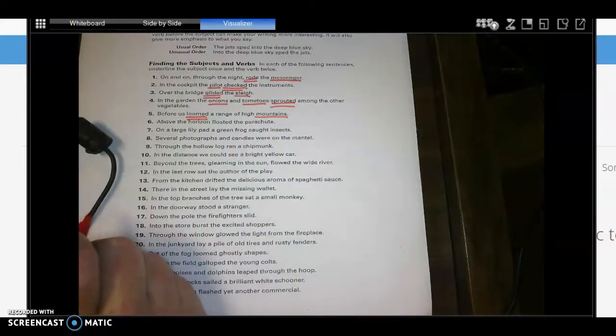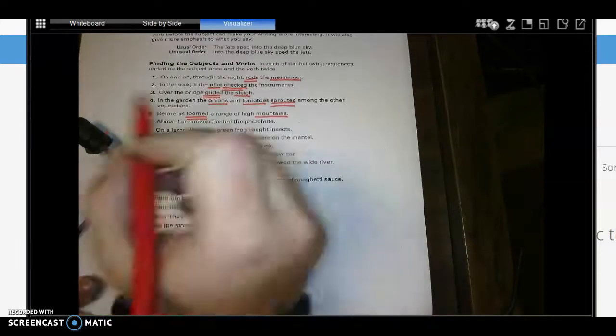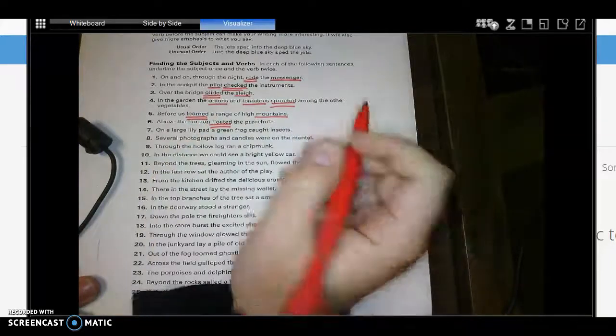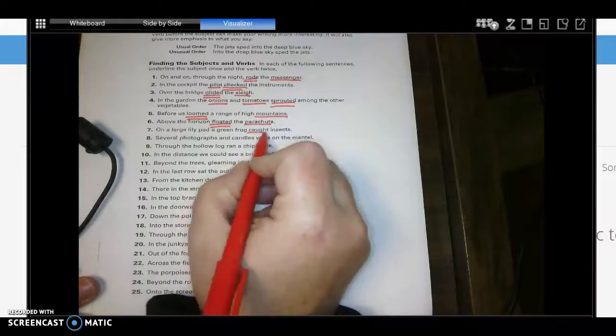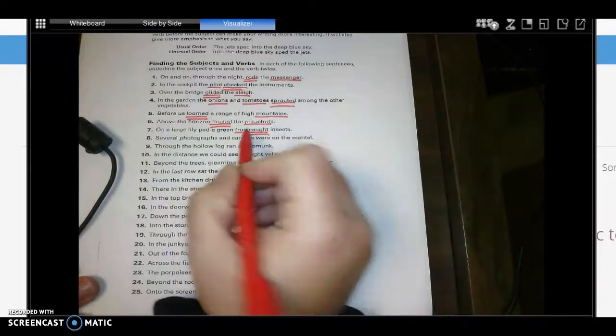Number 6, "Above the horizon floated the parachute." Okay, so what's your verb? Floated. What floated? Parachute. Okay. Number 7, "On a large lily pad, a green frog caught insects." What's your verb? Right, caught. Who or what caught? Frog.